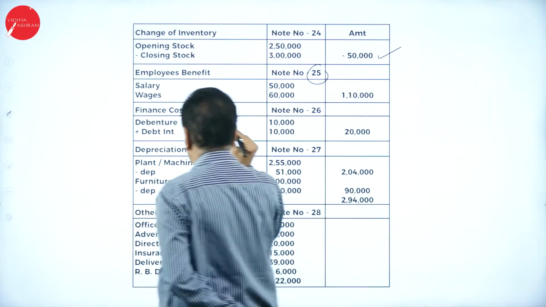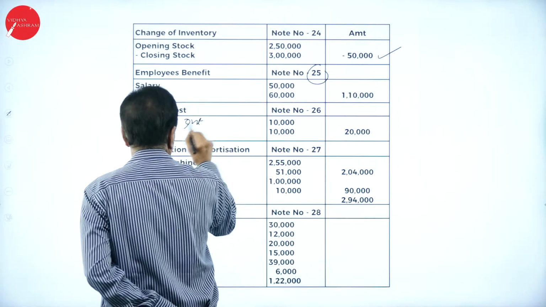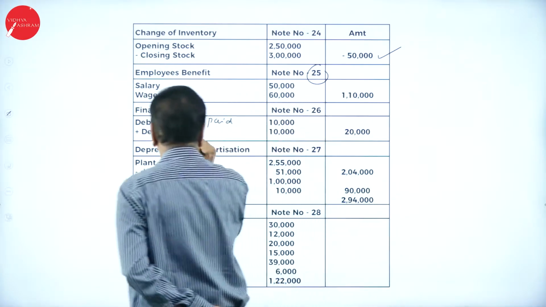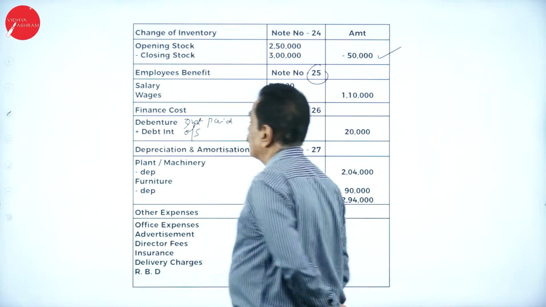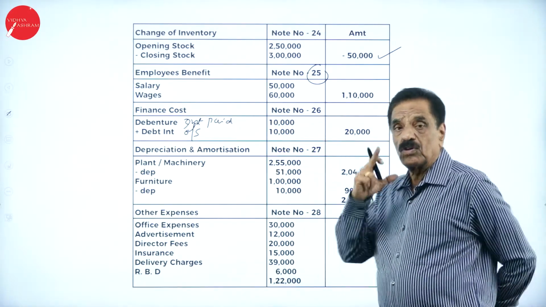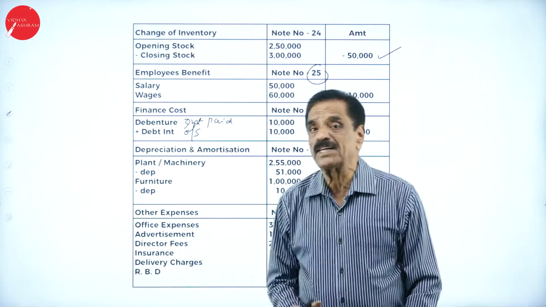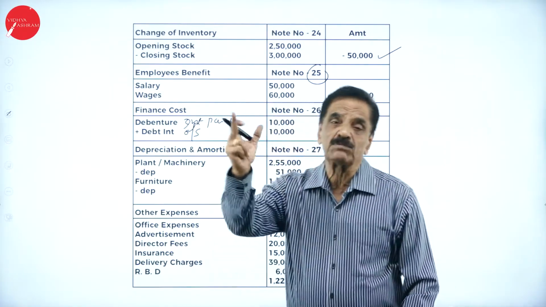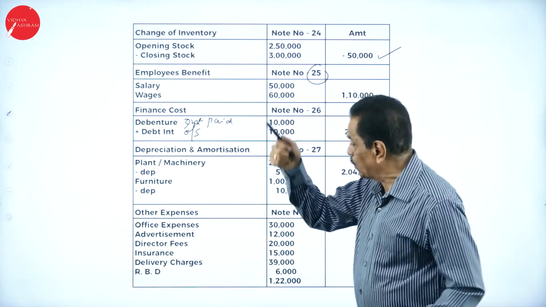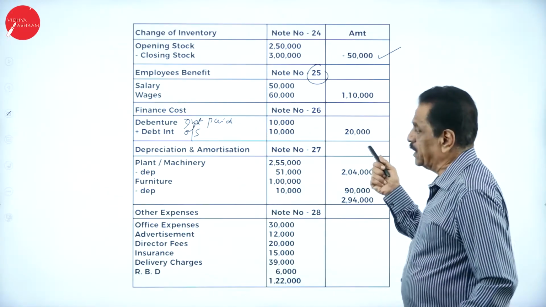Finance cost: this is debenture interest paid plus debenture interest outstanding. How much already paid? 10,000. How much outstanding? 10,000, because you have taken 2 lakh. There is the word 10% debenture. 10% of 2 lakh is 20,000. How much already paid? 10,000. How much outstanding? Another 10,000, becomes 20,000.